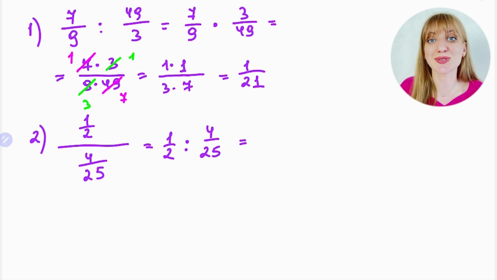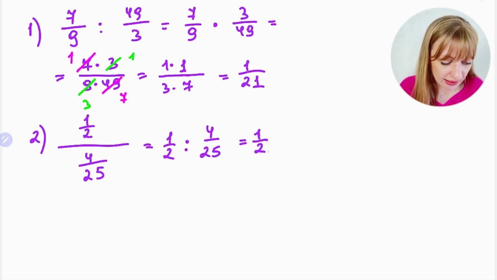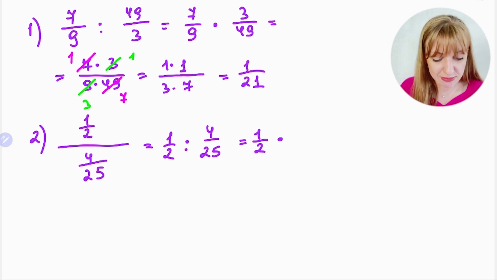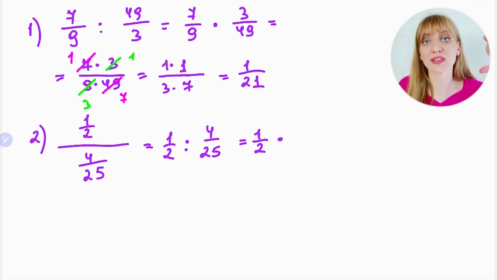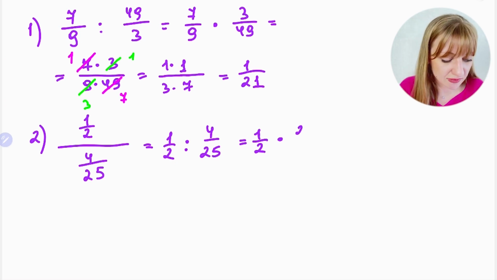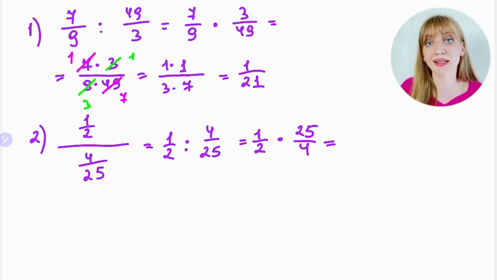As we discussed before, for division, the first fraction you write with no changes, 1/2. Then the division you change to multiplication, and then for 4 over 25 you just find the reciprocal, or flip it, and it becomes 25 over 4. And now you see that you have a multiplication, where you take numerator times numerator, denominator times denominator.